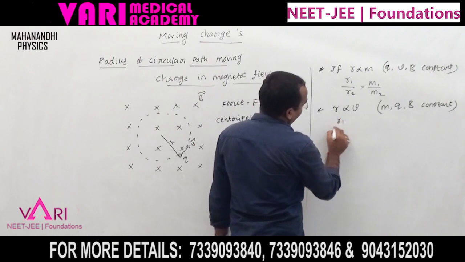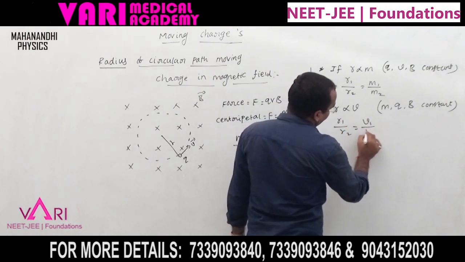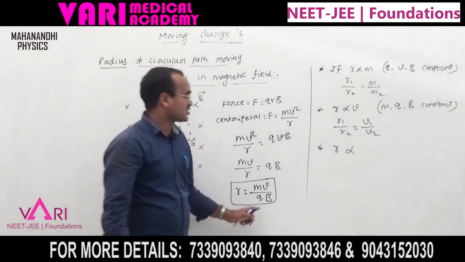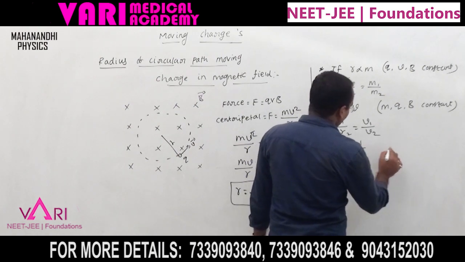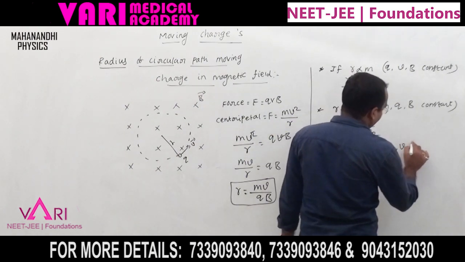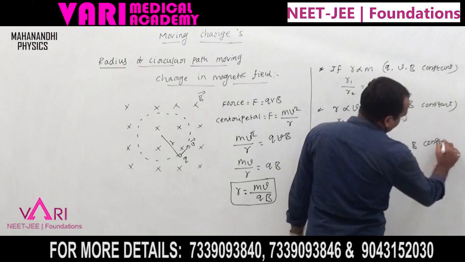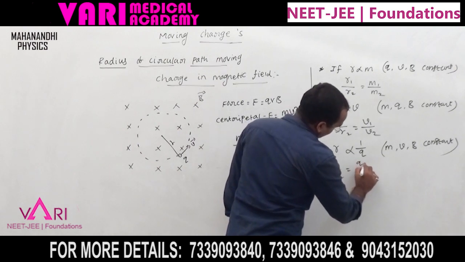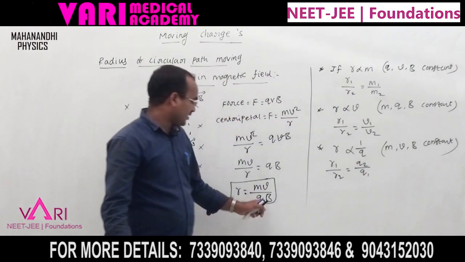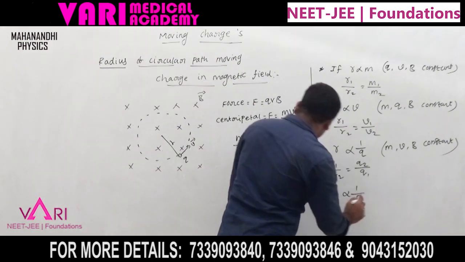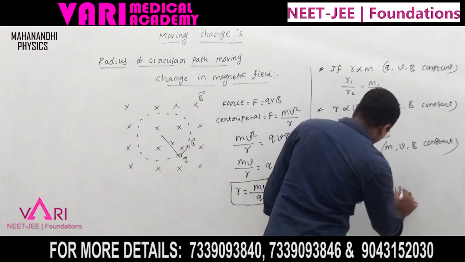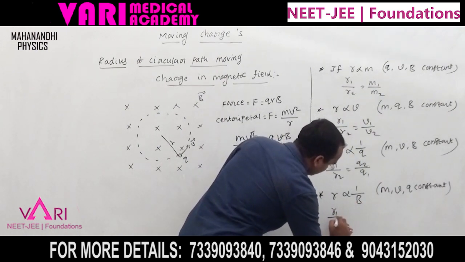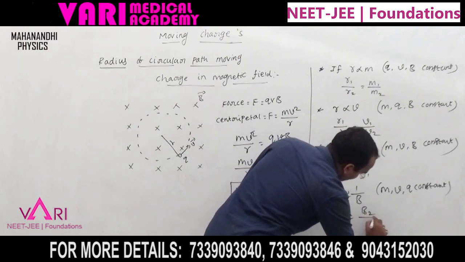Now r1 by r2 equal to v1 by v2. Similarly, r is inversely proportional to the charge q, which means m, v, and b are constant. Now r1 by r2 equal to q2 by q1. And the final term, r is inversely proportional to b, which means the remaining terms m, v, q are constant. Now r1 by r2 equal to b2 by b1.